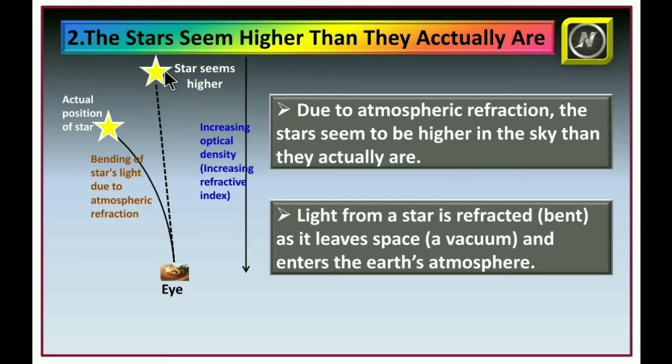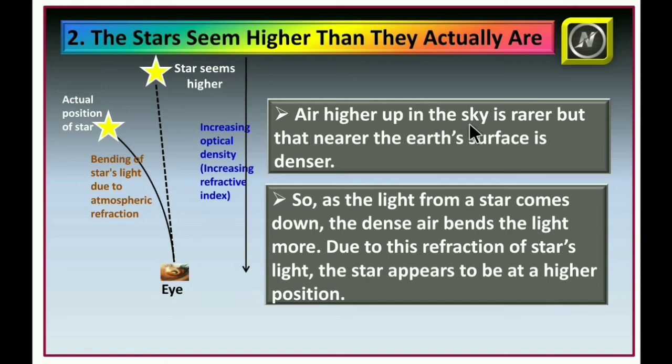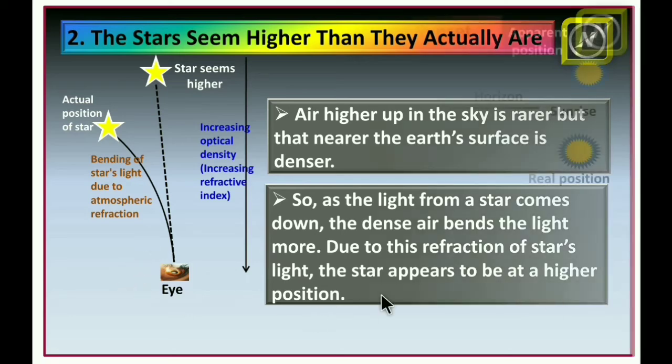That means the star seems higher than it actually is. This is the actual position, but this is higher than the star. Higher up in the sky the air is rarer, but near the Earth's surface it is denser. So as the light from a star comes down, the dense air bends the light more. Due to this refraction of the star's light, the star appears to be at a higher position.